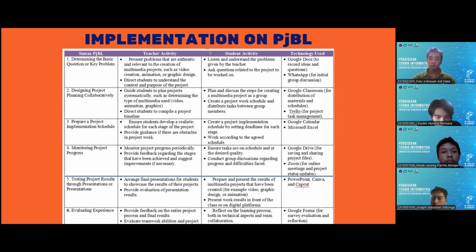Here, the students will ensure the tasks are on schedule and at the desired quality, and also conduct a group discussion regarding the progress and difficulties faced while working on the project.